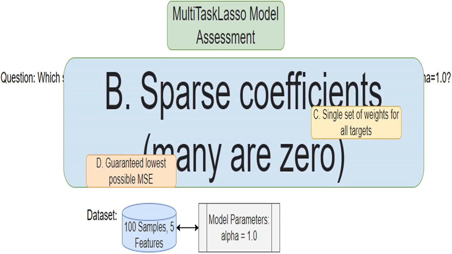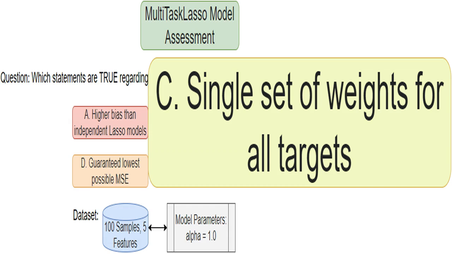This sparsity is a direct consequence of using L1 regularization, which is a key part of Lasso and MultiTaskLasso. This statement checks if MultiTaskLasso's multitask nature, where a single set of weights is learned for all outputs, is a correct description of the model's behavior. The opposite would be learning different weights for each target variable.